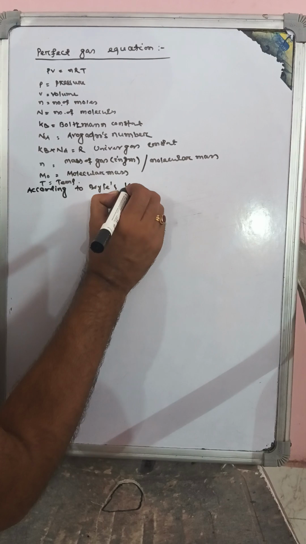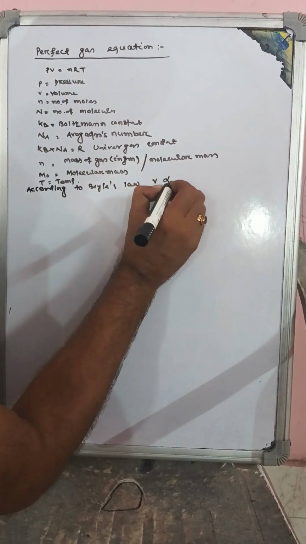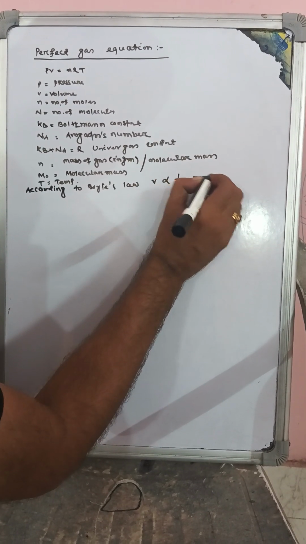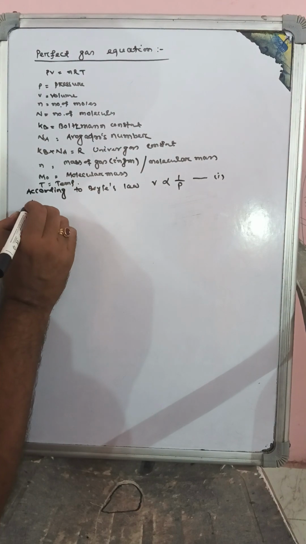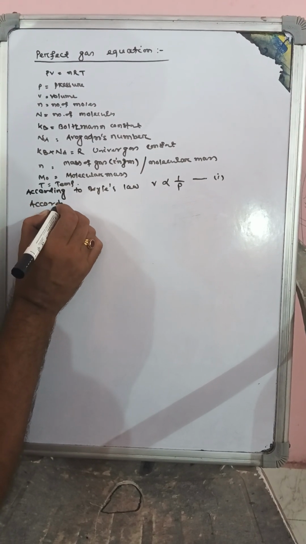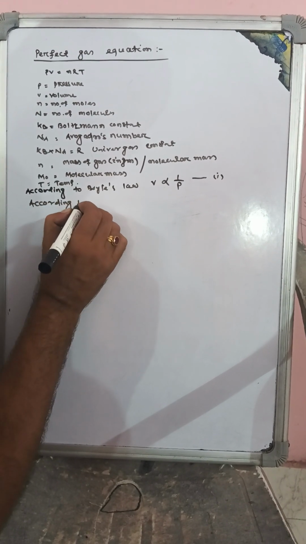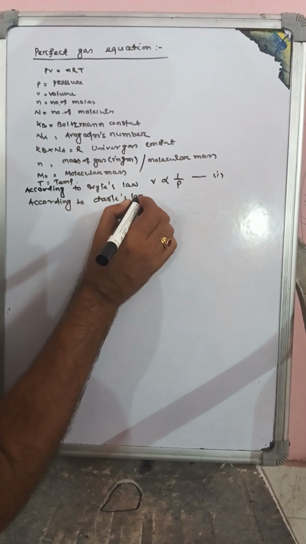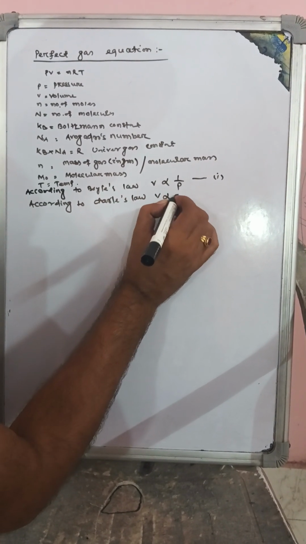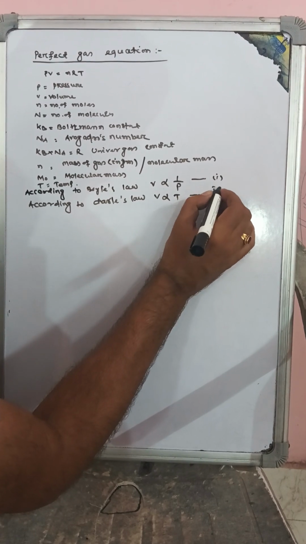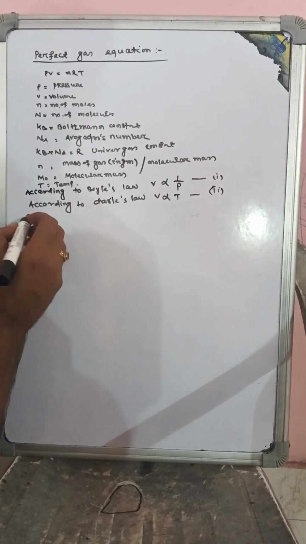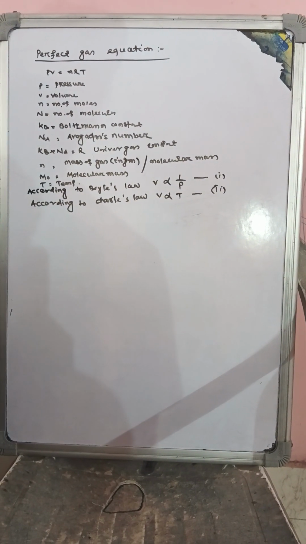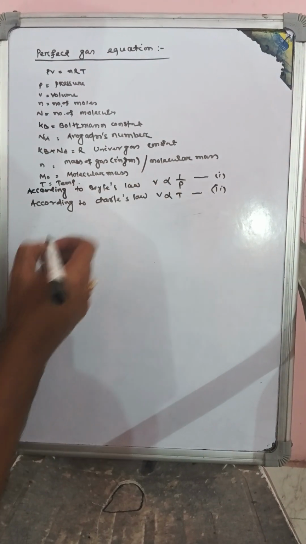According to Boyle's law, V is inversely proportional to 1 by P, that is equation first. And according to Charles' law, V is directly proportional to T, that is, pressure remaining constant, the volume of a given mass of gas is directly proportional to the absolute temperature.